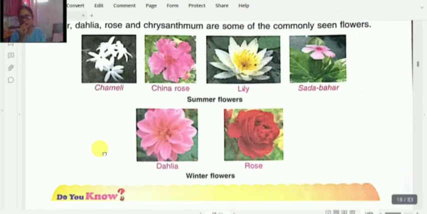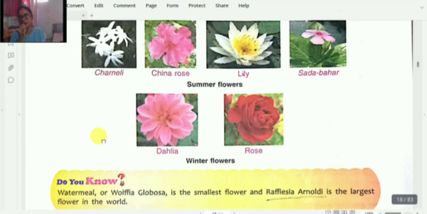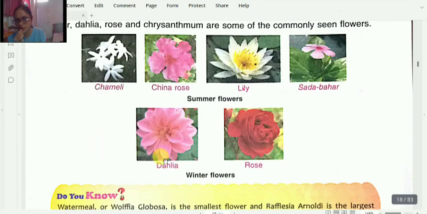Look at the picture given here. Some examples of summer flowers and some examples of winter flowers are given in the book. Let's learn about the summer flowers. These flowers bloom in summer season. Those are chameli, China rose, lily, sadabahar. Then come the winter flowers. Here dahlia and rose were given in the picture.